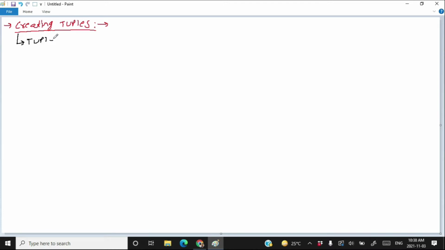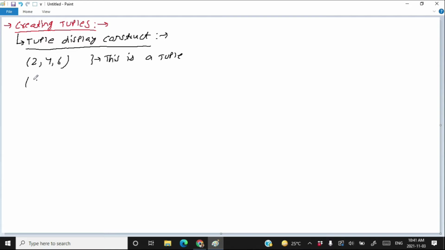Tuple display construct. Here, you write the various elements of the tuple by yourself. The rules of creating tuples using the tuple display construct are the same as creating lists. The only difference is that you need to include the values in parentheses, that is, in opening and closing small brackets rather than square brackets. So this is a tuple. Okay, this is a tuple. This one is also a tuple.